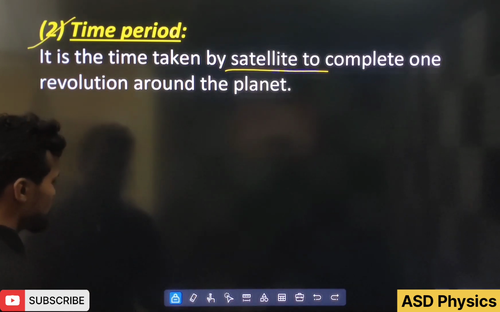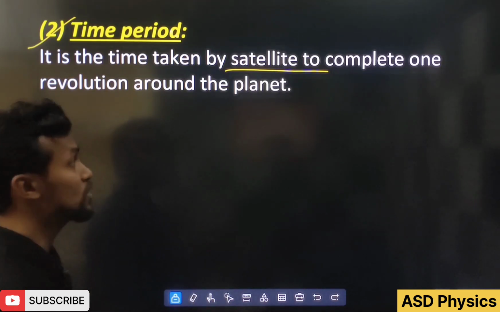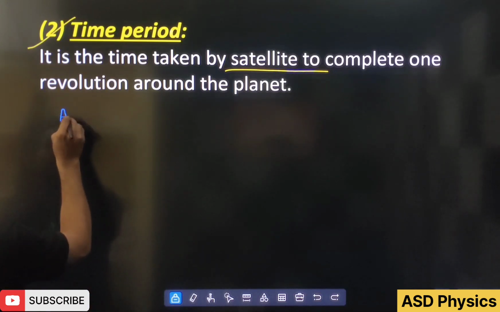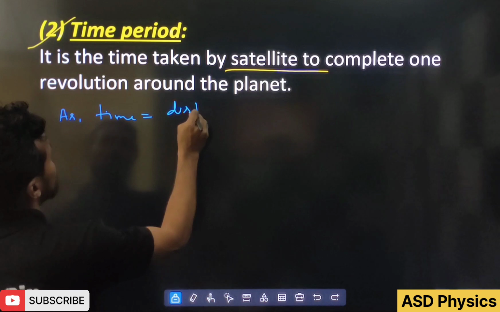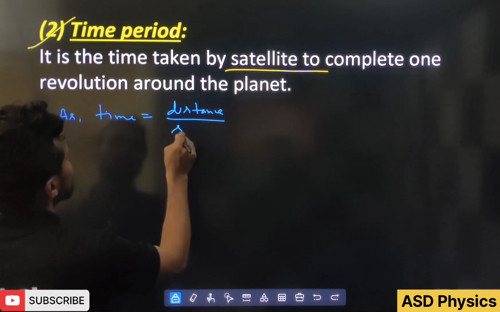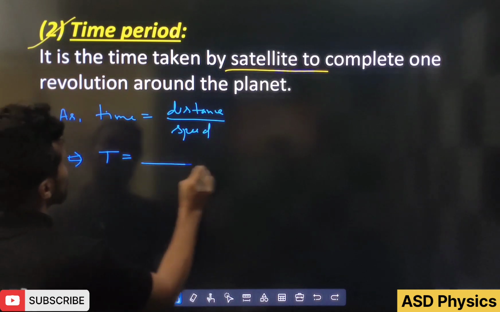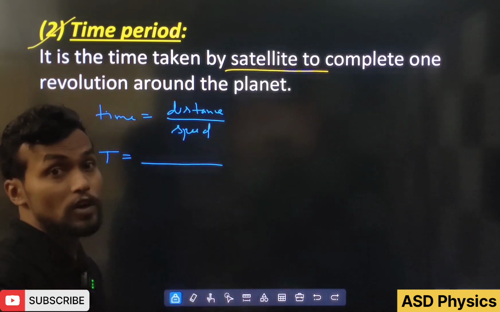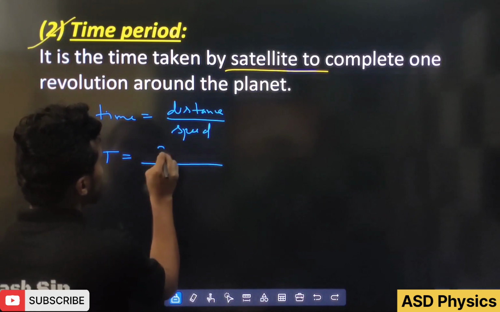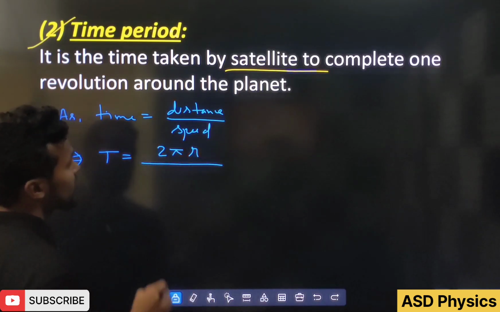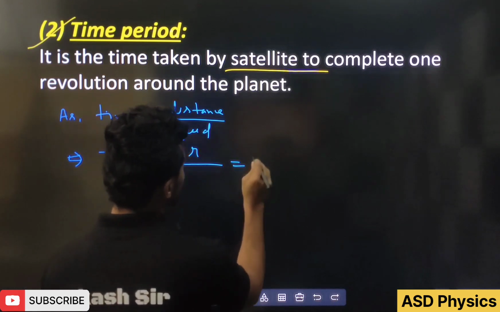You know very well, speed equal to distance by time. So time equal to distance by speed. Again I am telling, time equal to distance by speed. Now, capital T, in completing one revolution, if the orbital radius is small r, then one revolution means how much distance? 2 pi r. And speed how much here? V naught.